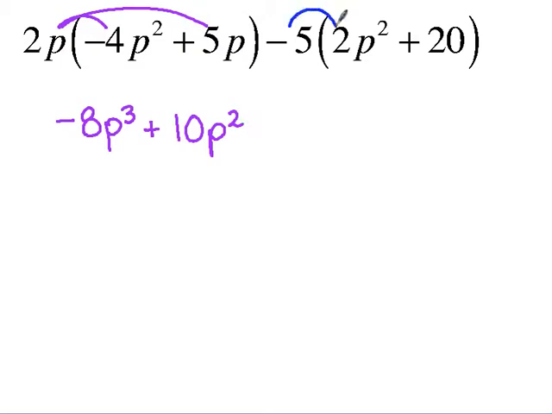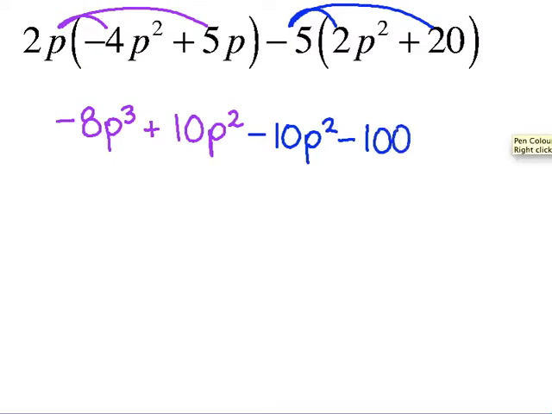I'm going to take negative 5 to each of those terms. So what is the negative 5 times 2p squared? Negative 10p squared. Very good. And then negative 5 times your 20. Negative 100.